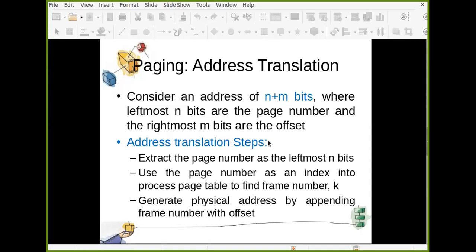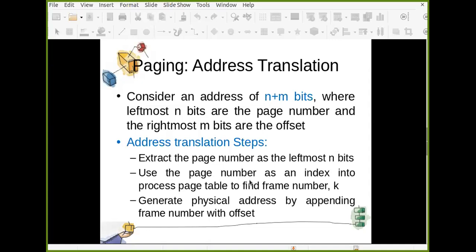So what are the address translation steps? How do you translate a logical address into a physical address? Because it is not necessary that it is always the same, right? Most of the time it is not the same. So extract the page number as the leftmost n bits. From this, if you have n bits page number, you find out the page number first.